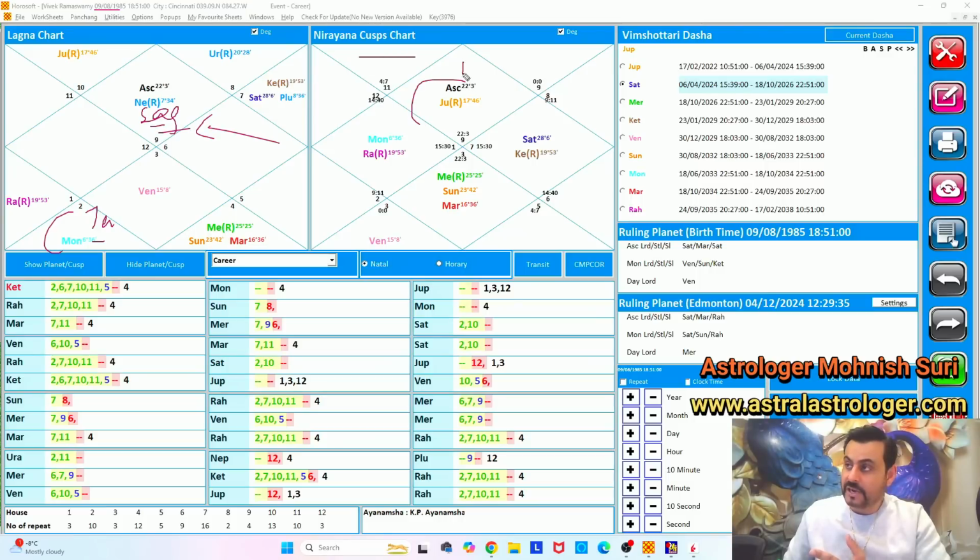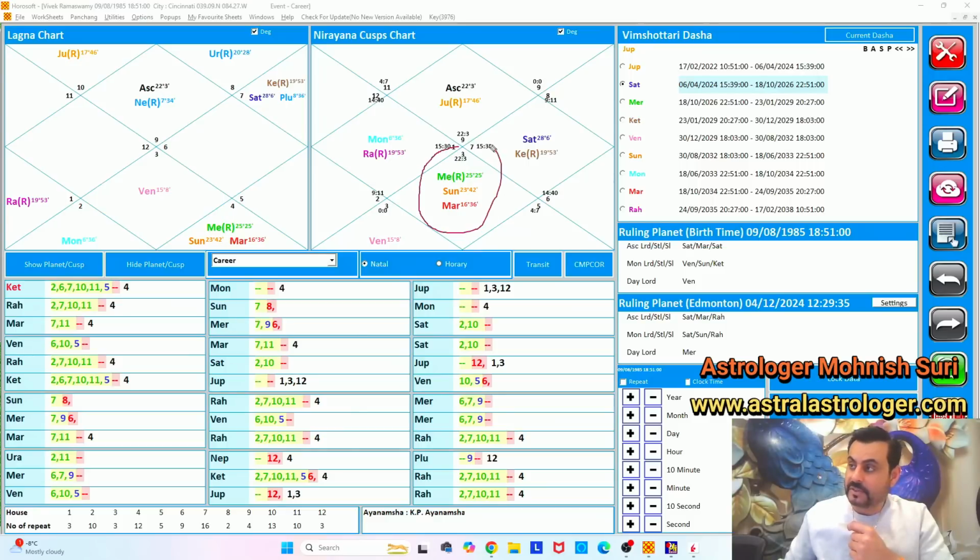And in the cuspal chart, Jupiter goes into the first house. Jupiter means expansion, wisdom, knowledge, aspecting the seventh house of business, entrepreneur skills. He was born to be an entrepreneur. And the reason I'm saying this is because look at the seventh house. This is a house ruled by Gemini, and Mercury, the owner of this house, is sitting in the seventh house.